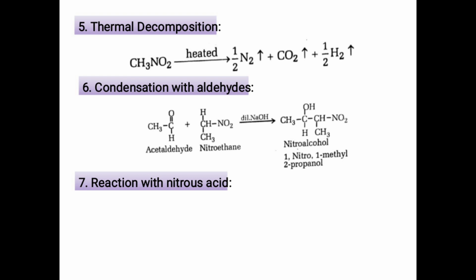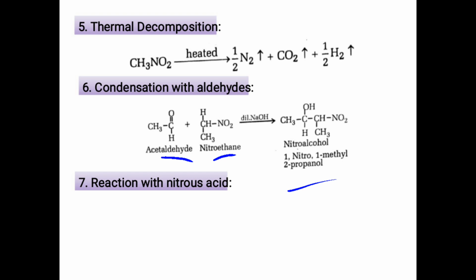The carbanion formed from the nitroalkane attacks as a nucleophile at the carbonyl carbon of acetaldehyde, and we get a product like aldol. Here nitroethane condenses with acetaldehyde in presence of ethanolic NaOH to form 1-nitro-2-butanol. This is the condensation reaction of nitroalkane.